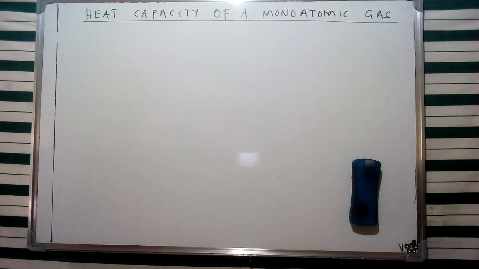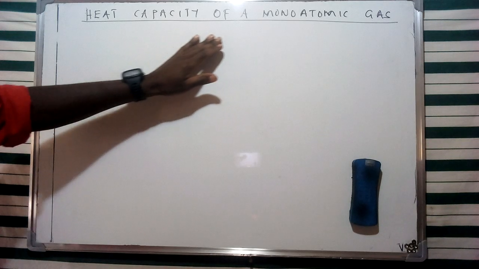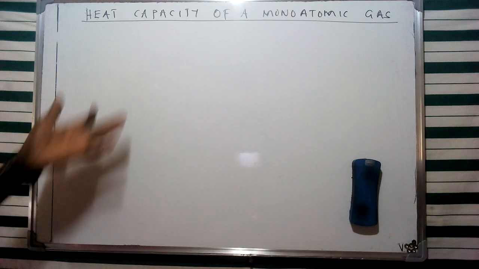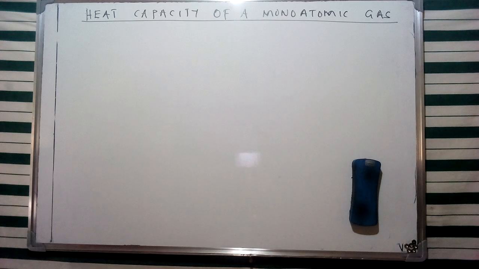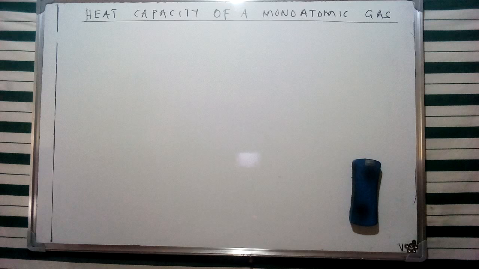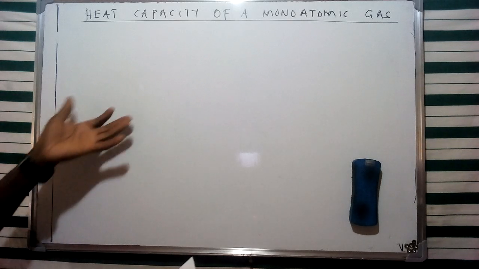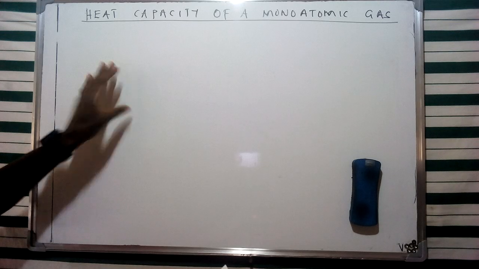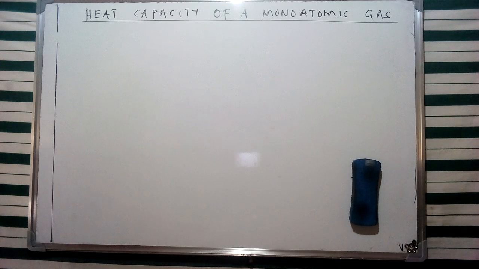So, in our discussion today, we're going to look at the heat capacity of a monoatomic gas, and of course, this is going to be a derivation from the last discussion we had on the concept of internal energy. Therefore, we can have a representation of the heat capacity of a monoatomic gas from the representation that we had on internal energy. And as we said, this particular relationship is unique in a sense that for both the classical and the quantum behavior, they're going to give us the same result, which is going to agree with the equipartition theorem, and of course, give us a similarity that I'm going to mention as we go by.